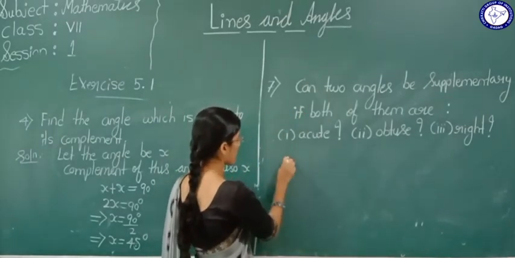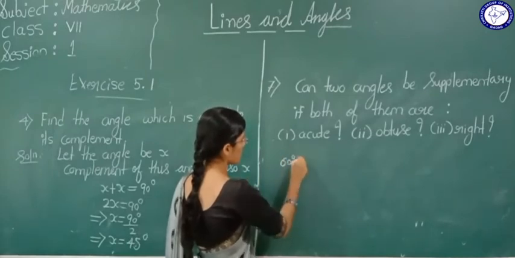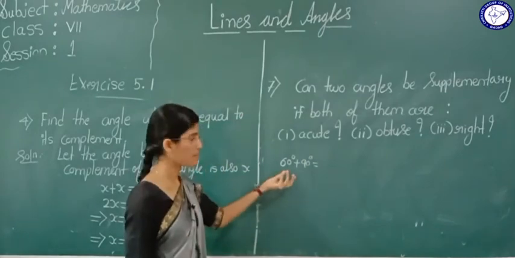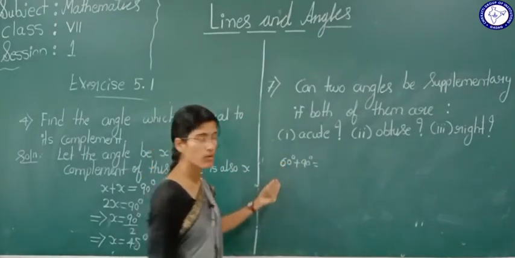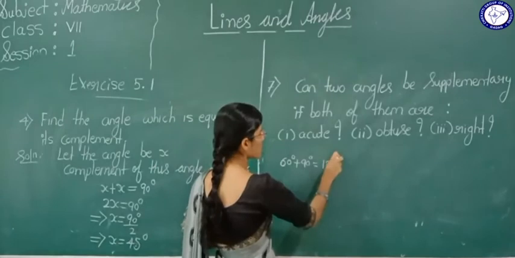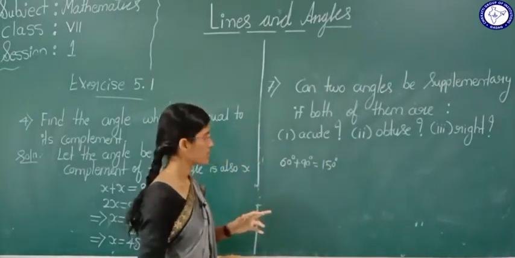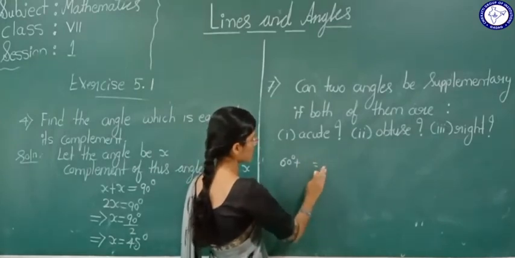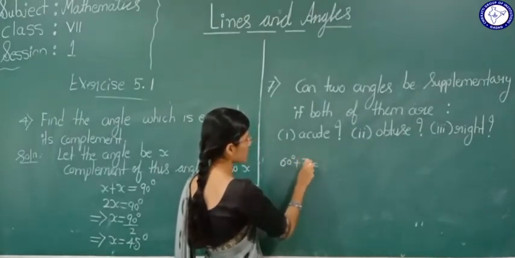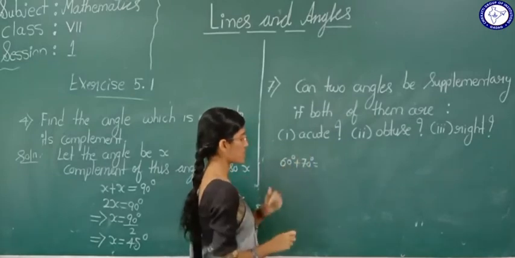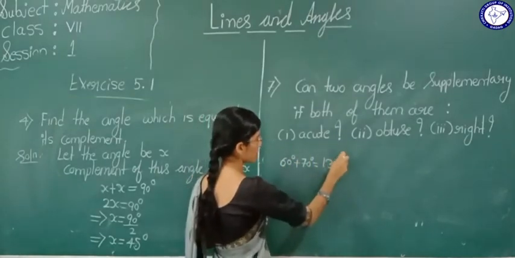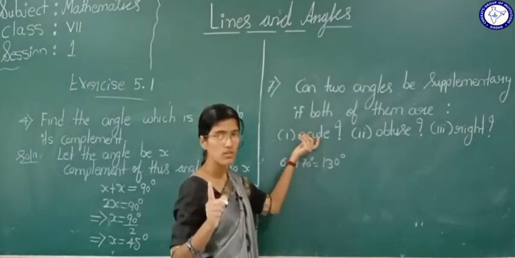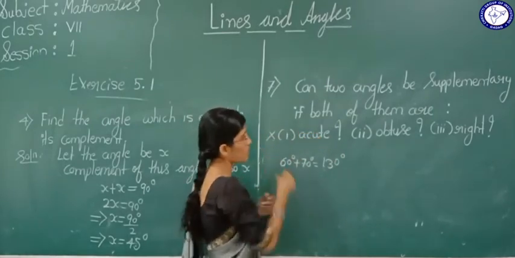Take any two acute angles, 60 degree plus 90 degree. What will happen? 90 plus 60 is 150 degree. If you take two acute angles, here don't take 90 because 90 is a right angle. Yes, 60 plus 70 you take. 60 degree plus 70 degree is what? 130 degree. Yes, if you take two acute angles, we are not going to get 180 degree.